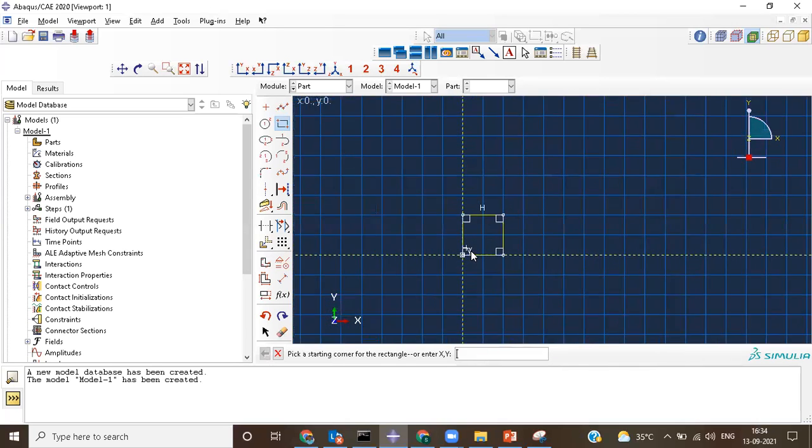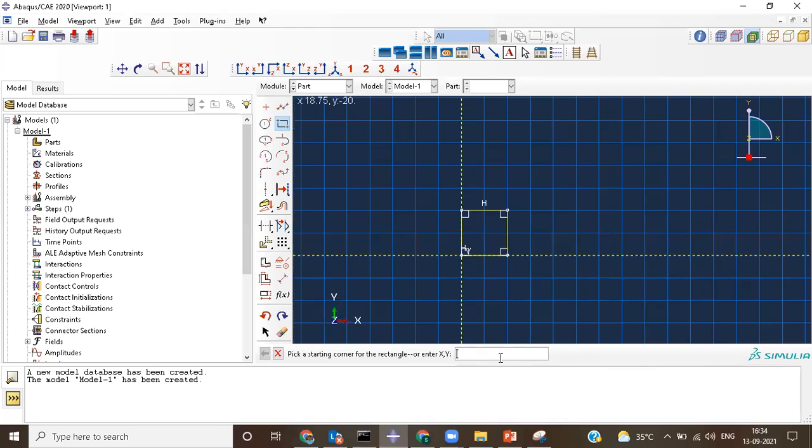Automatically it has been created. Why I'm explaining these options is that you might be familiar with your AutoCAD operations, so it would be easy for you to do these particular tasks. And now you have created a sketch.